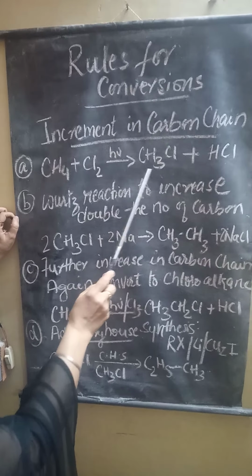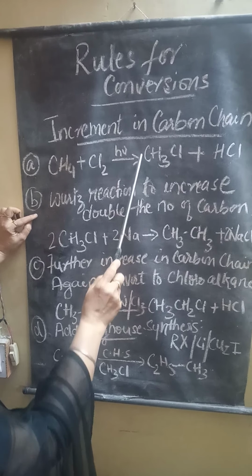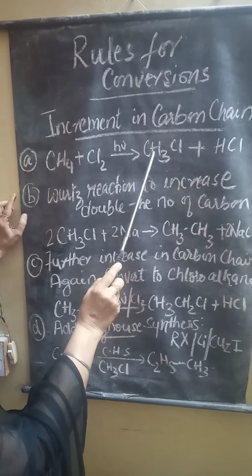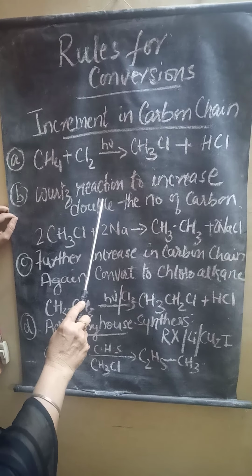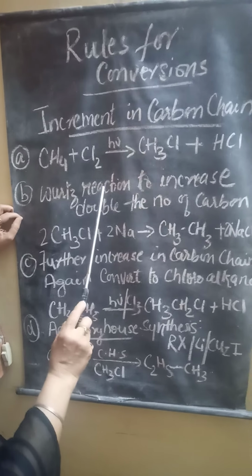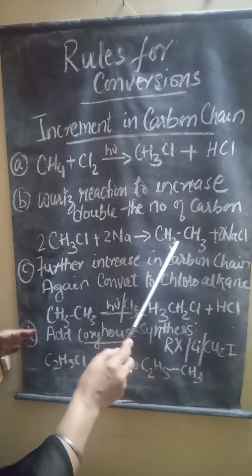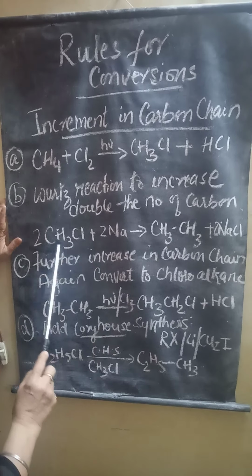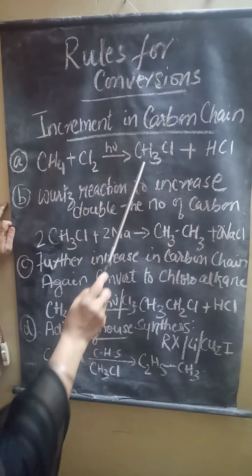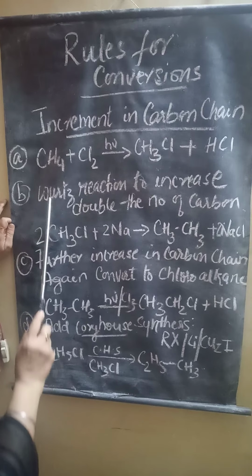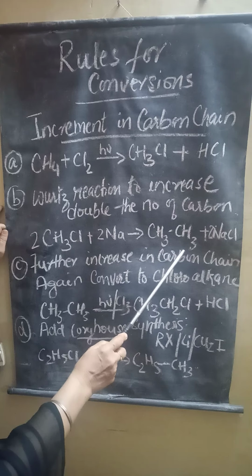You will get haloalkane. Then the second step: if you want to double the number of carbon that is present here, you have to follow the Wurtz reaction. Everyone has studied the Wurtz reaction. It helps in doubling the number of carbons in the carbon chain. When haloalkane reacts with sodium, you will get ethane. Earlier only one carbon was there, so after the Wurtz reaction the carbon chain has been doubled. Two carbon chain has been formed.